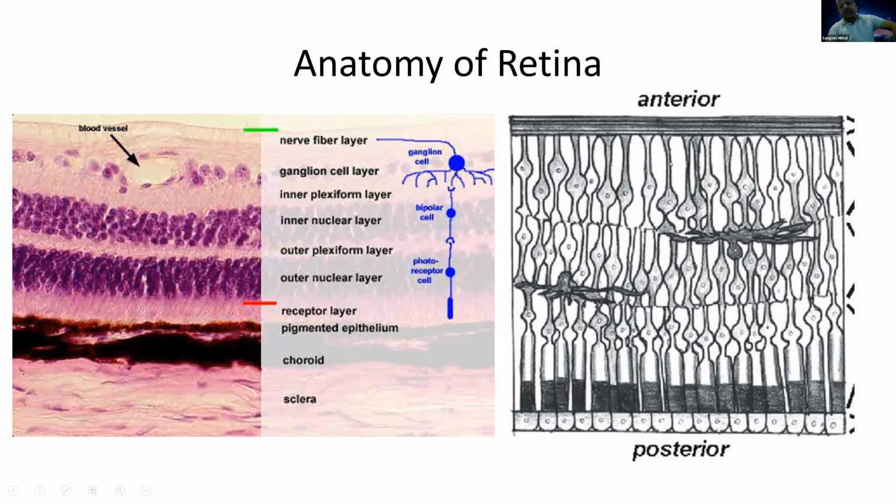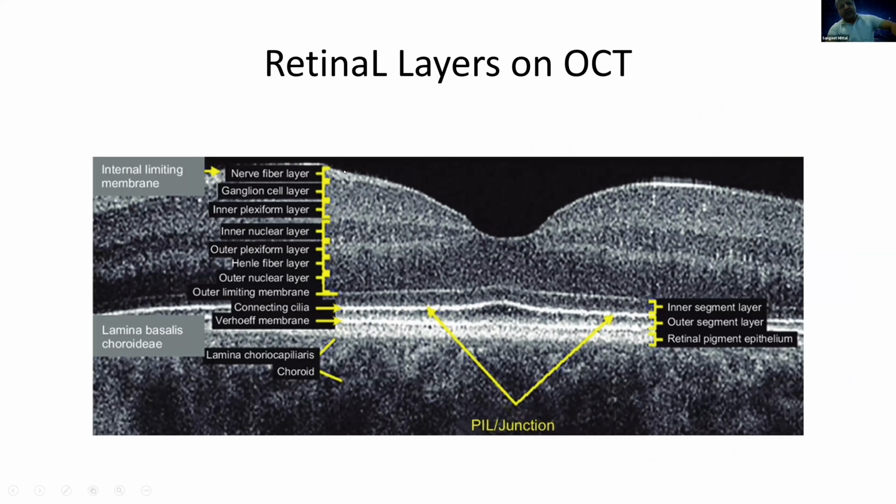So this is how basically the retina is formed, and you are able to see all these layers in your OCT scan as shown in this picture. You see these images starting from basically the retinal nerve fiber layer.